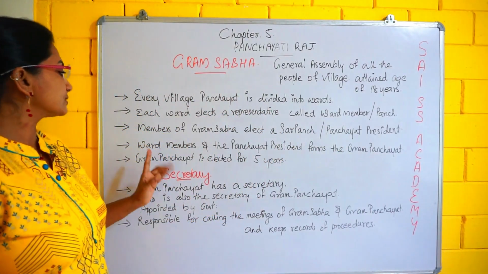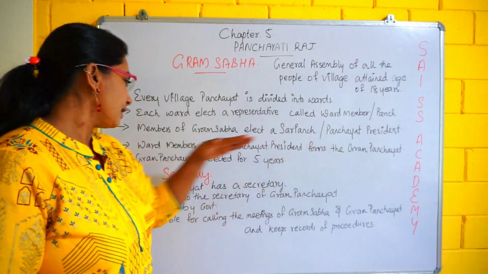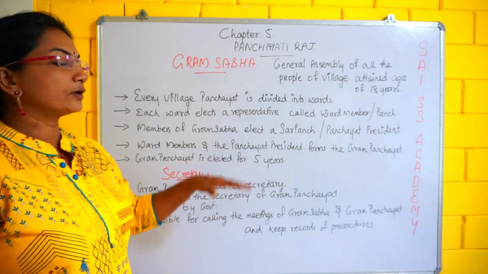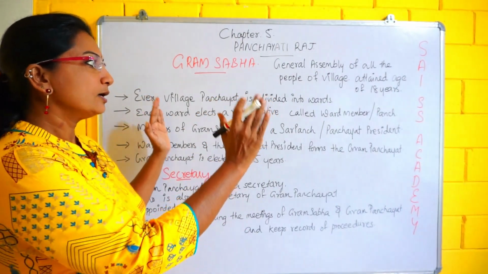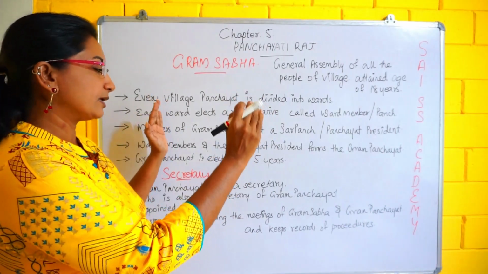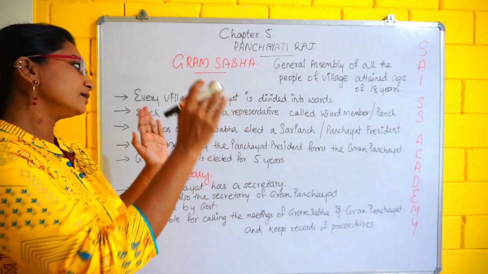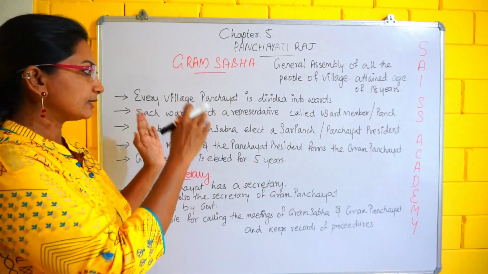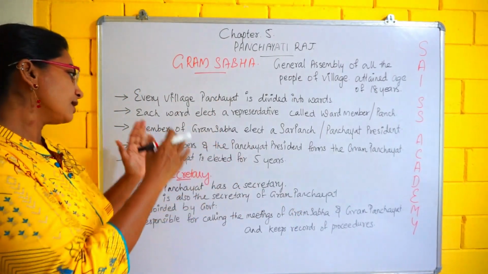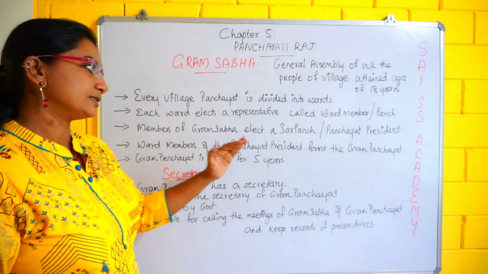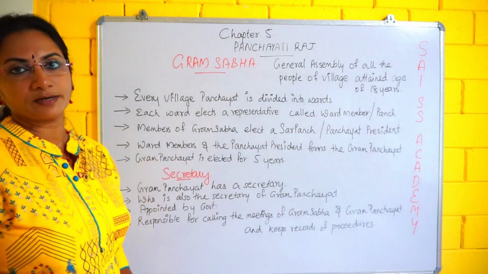The ward members and the Panchayat President form the Gram Panchayat, and the Gram Panchayat is elected for 5 years. These are the things about how the members of the Gram Sabha make a Panchayat.